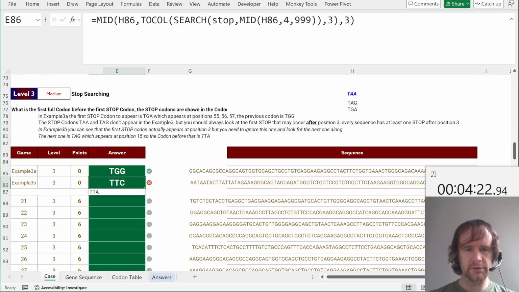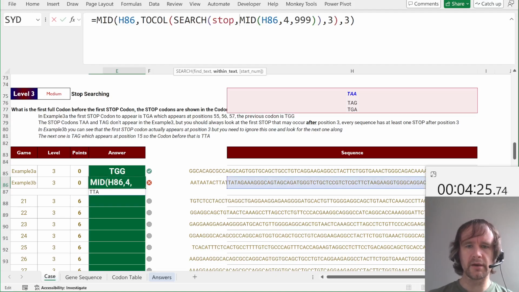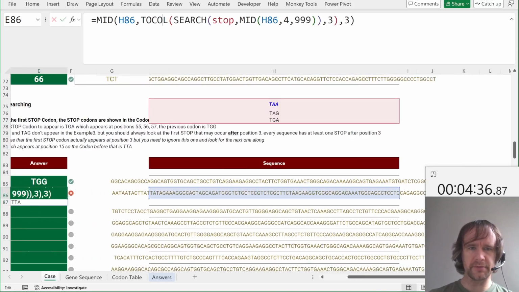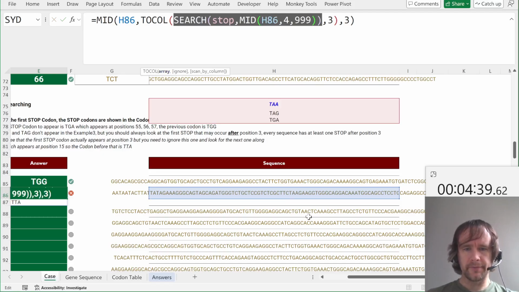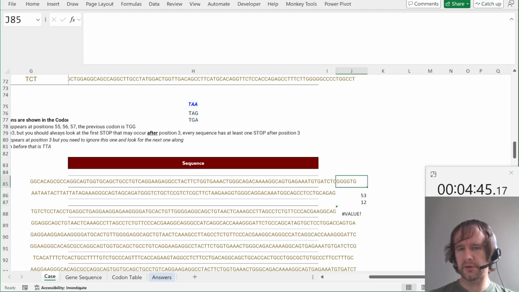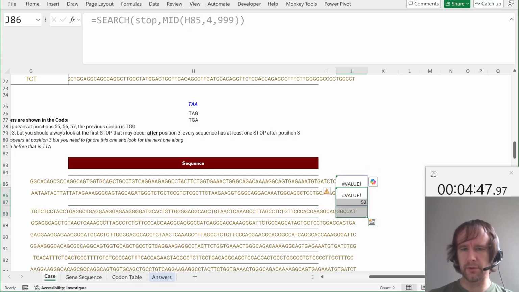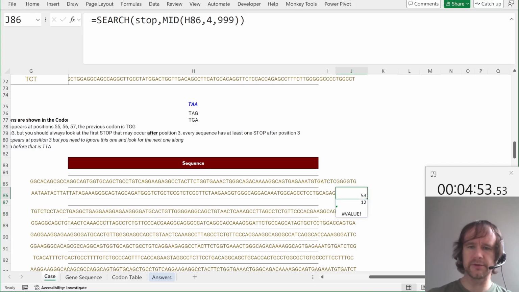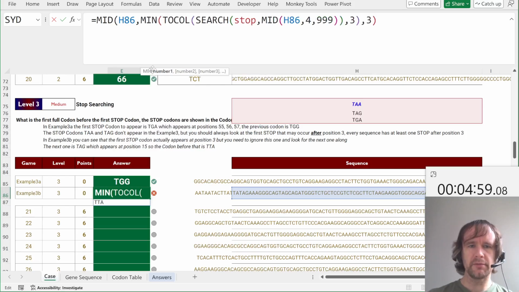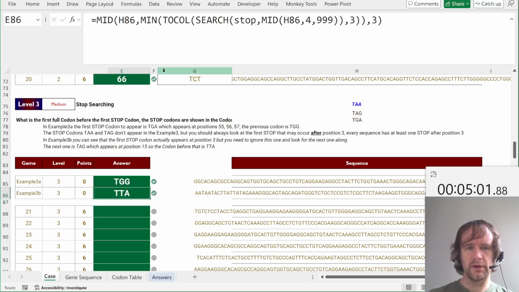And, oh, doesn't match that one. Oh dear. Why not? Okay. Whoops, because there are 2. Right, okay. So let's just pull this back out. We'll start here. On the first one, there just happened to be only one non-error, so I just took that. But in this case, there are two non-errors, so when we tocol, we still have two values. So we also need to take the min of those because we're interested in the first position. So we'll take min of that, and there we go.